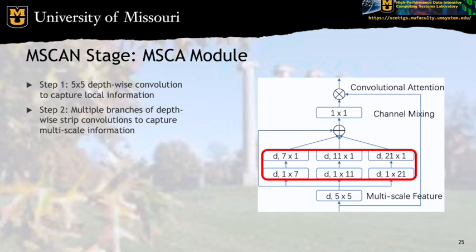So then, the output of the depth-wise 5x5 convolution is passed into 3 separate branches of what are called depth-wise strip convolutions. So these are a decomposition of a k by k convolution into a 1 by k convolution, followed by a k by 1 convolution, to save on computation. Now you'll notice that we are using particularly large kernel sizes here. Now why would we want to do that? Well, consider that the self-attention mechanism used in transformer-based methods is used to model these long-range relationships in an input, i.e.